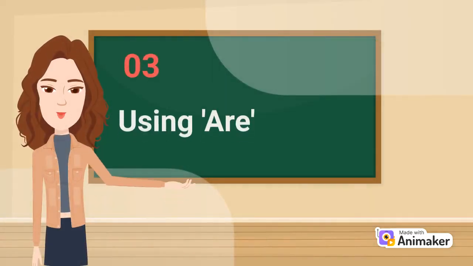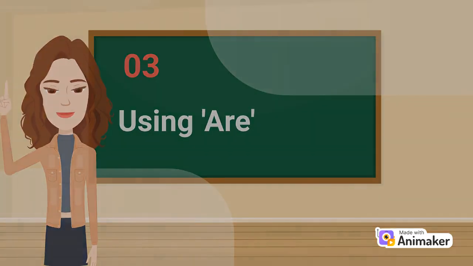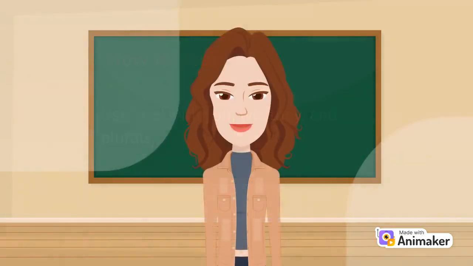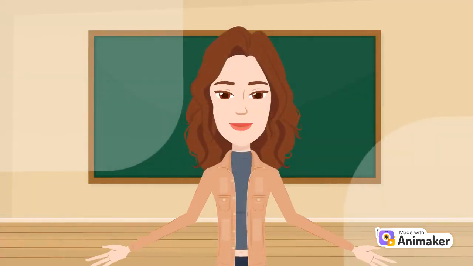We use are for multiple subjects. How to use: Use are with you, we, they, and plurals. Now let's check what you've learned with some examples.